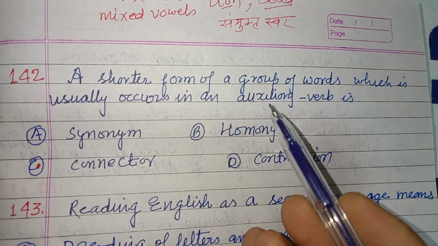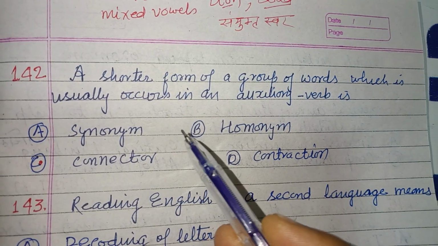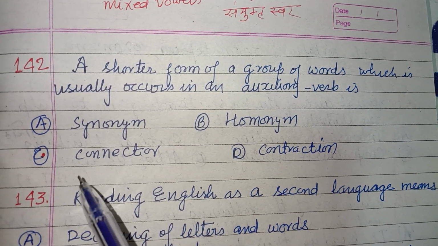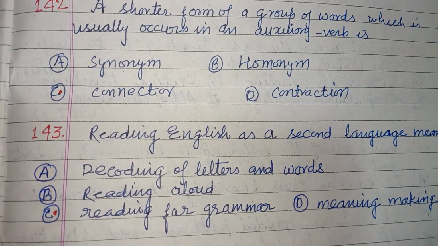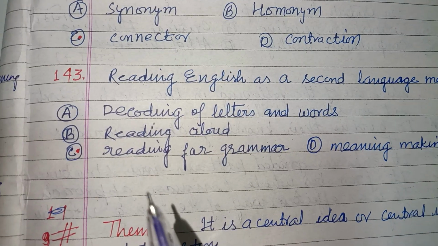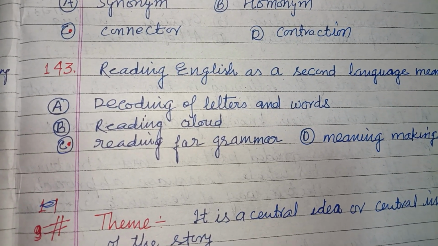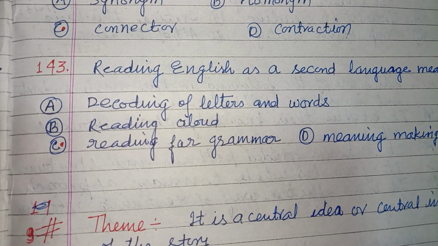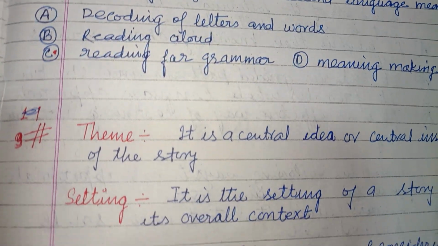A shorter form of a group of words, which usually occurs with an auxiliary verb, is called a contraction or connector. Reading English as a second language means reading for grammar.